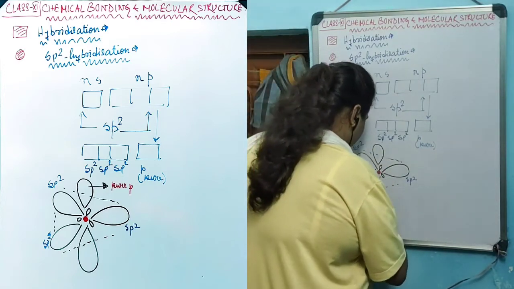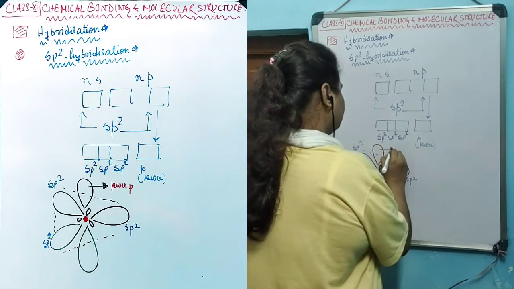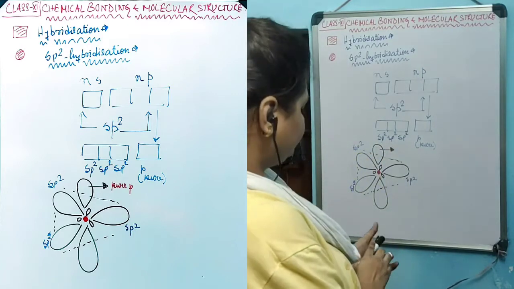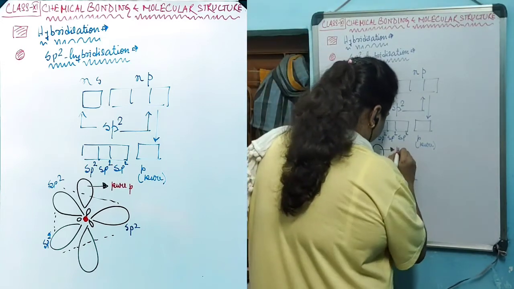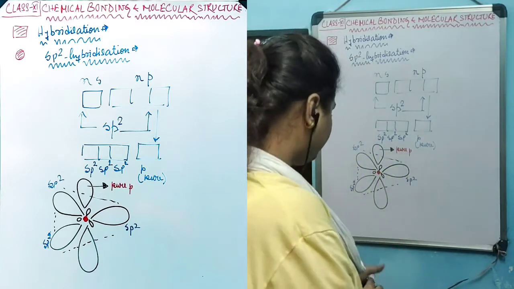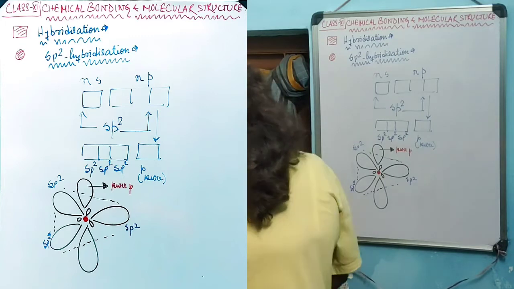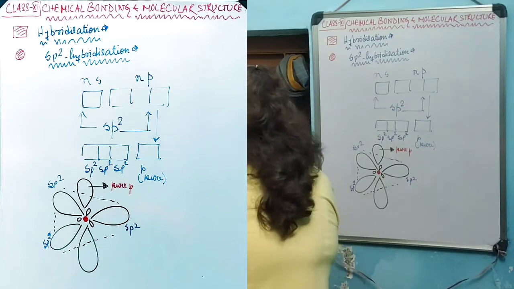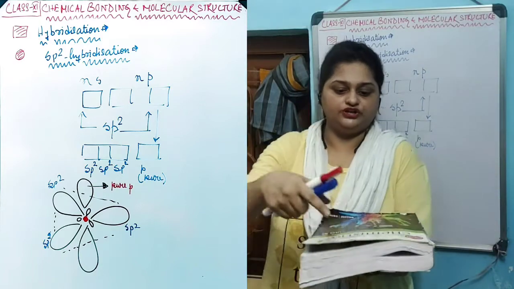And this pure p orbital is placed perpendicularly from the plane of this hybridized atom. How does this one look? Supposedly, this is the plane of the molecule.